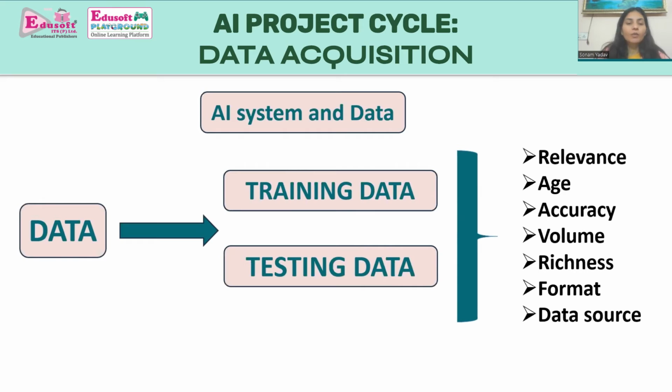Like if data is acquired from some public domain like the internet, we may say that it is not authentic. But if the same data is collected from government sites, we can say that the data is authentic. So while acquiring the data, we have to keep in mind the following points: the relevance of that data to our context, the age of that data, the accuracy of that data, the volume and richness of the particular data set we are working upon, the format, and the data source from where that data is to be acquired.